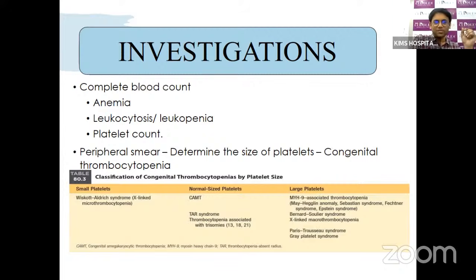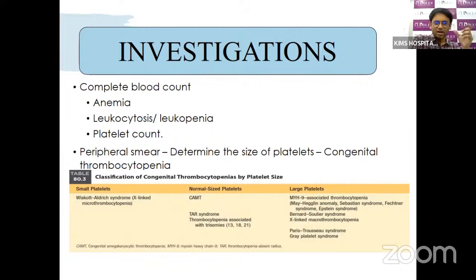So if you have very small platelets, then it could be Wiskott-Aldrich syndrome, which is X-linked microthrombocytopenia, where the babies have a rash and thrombocytopenia, usually seen in male babies, with diarrhea. If you have a normal size platelet, then we can see congenital megakaryocytic thrombocytopenia, where there can be other associated anomalies that we can see in subsequent months, or it can be TAR. TAR is thrombocytopenia with absent radius, or it can be associated with thrombocytopenia with trisomies like 13, 18,